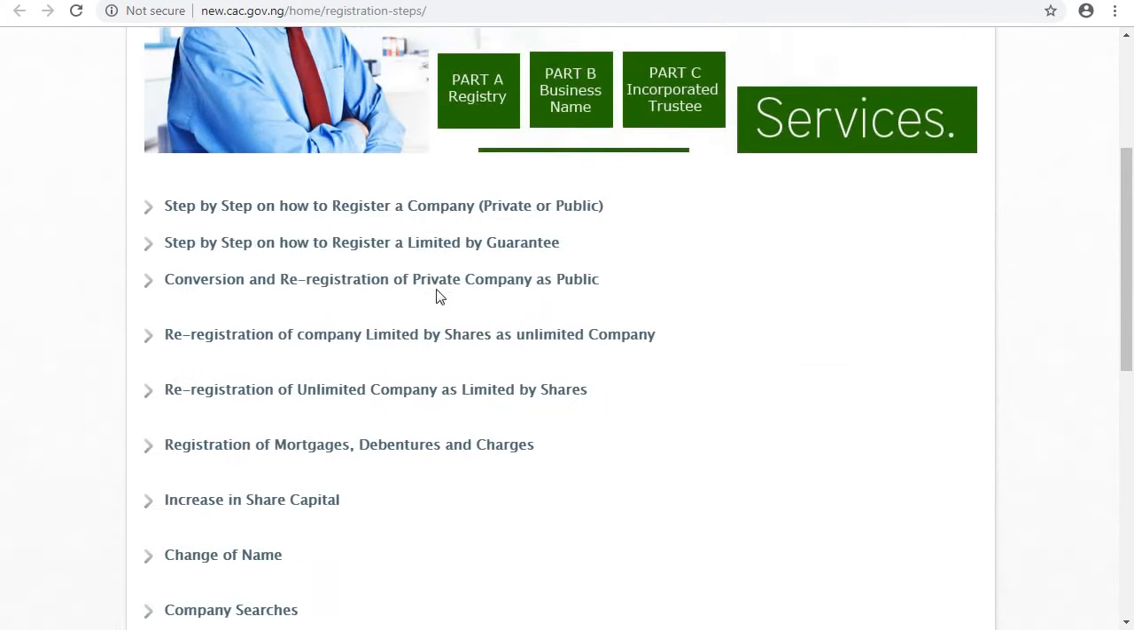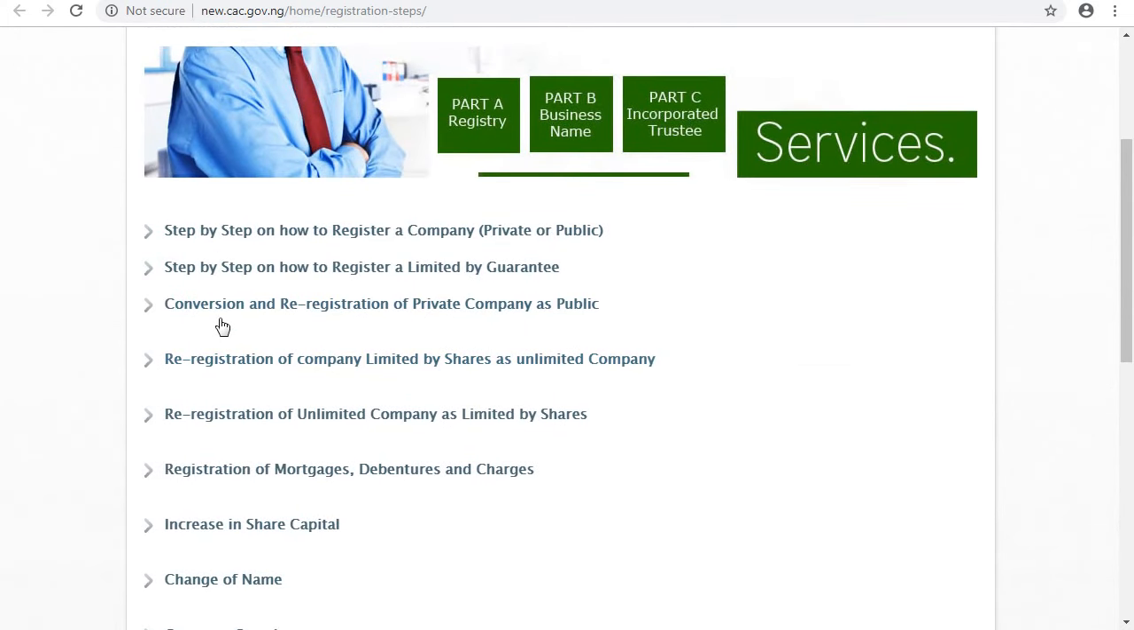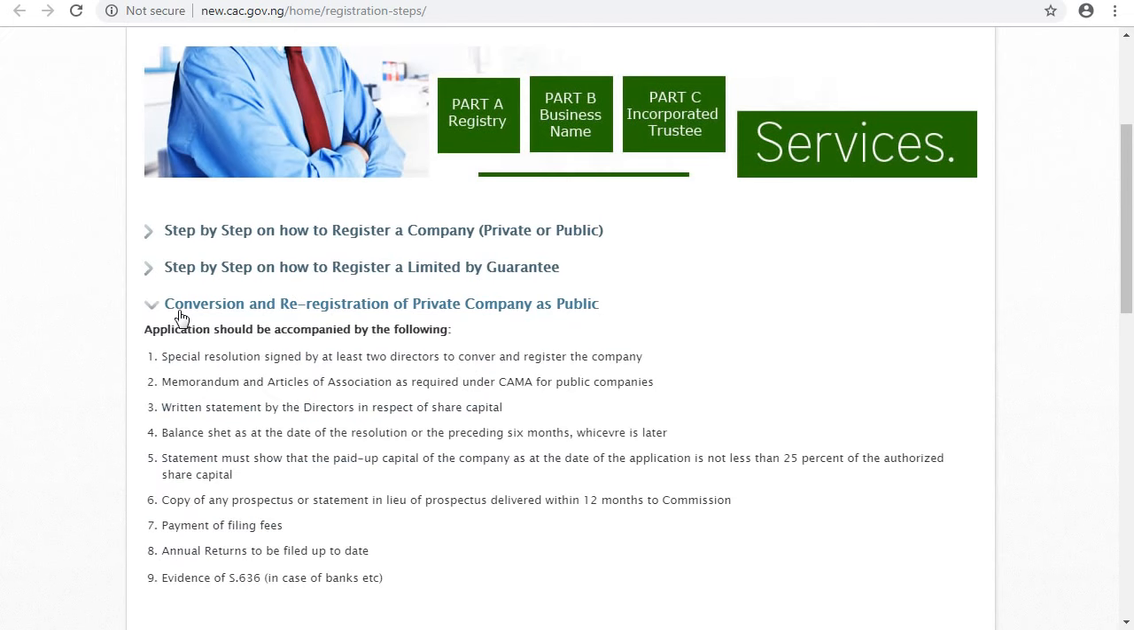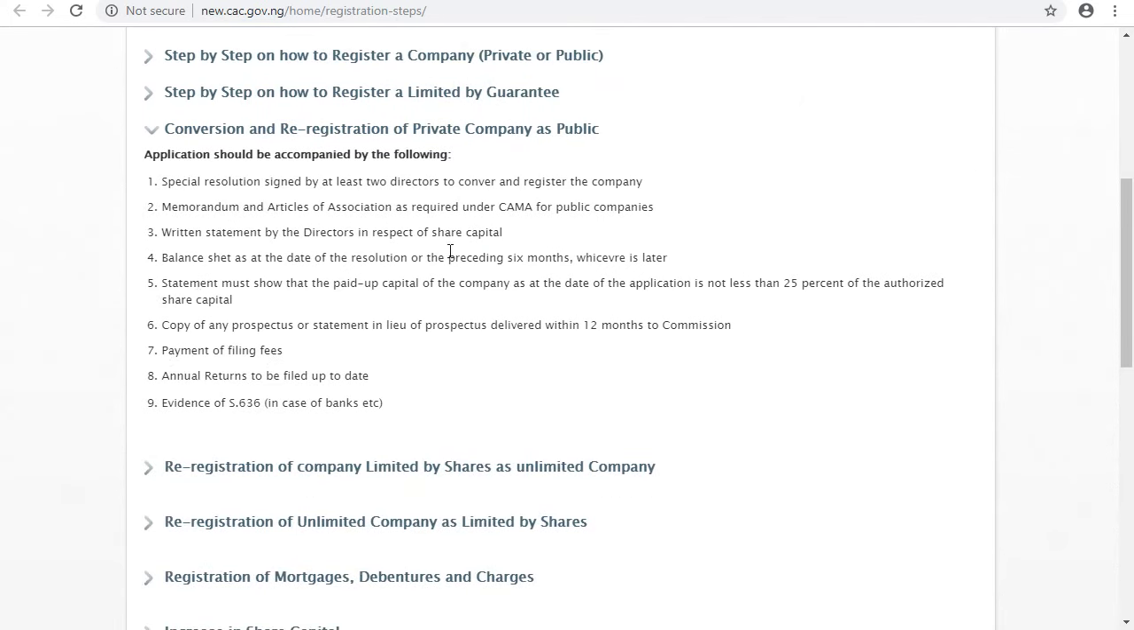Next one, if you want to convert an existing company, or register a private company as public, you can also click here. If you want to register a company which was previously private and make it public, you have to come here and follow the instructions provided on this CAC website. I hope you are following.